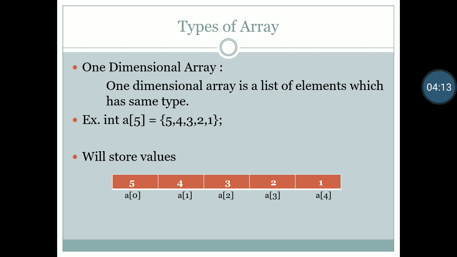In that we will study different types of array. First, let's see the one dimensional array. So one dimensional array is a list of elements which have the same type. All elements will have the same type, but it will have only one dimension.